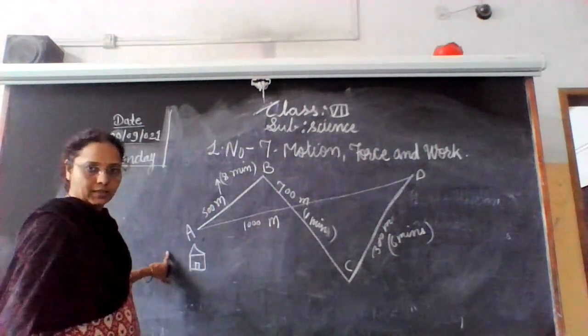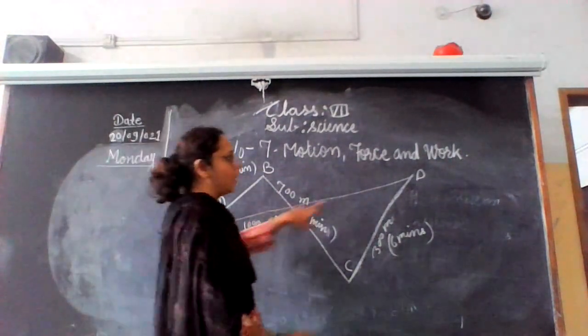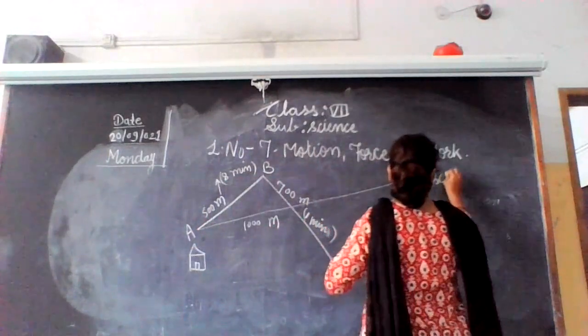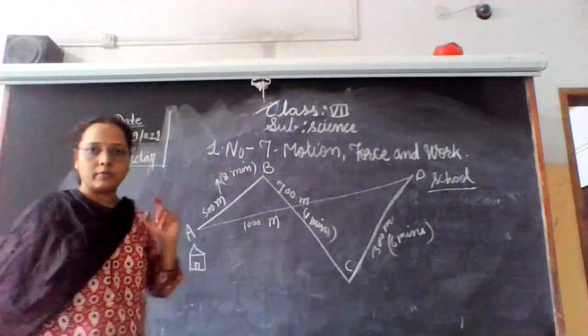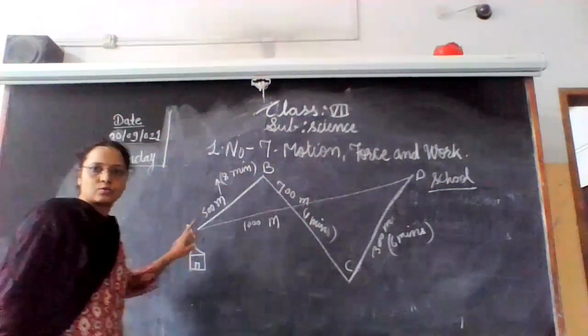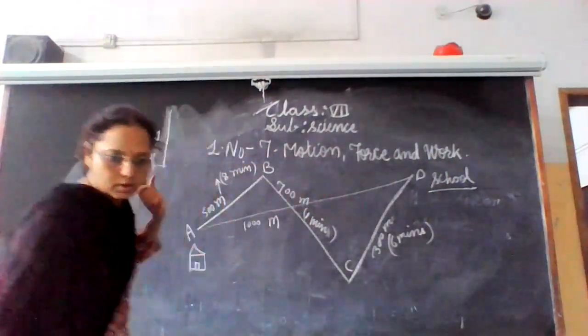Place A is Ranjit's house and D is the school. So we go from the house to the school.